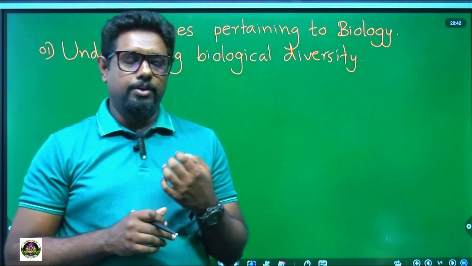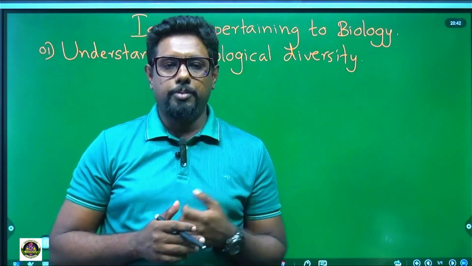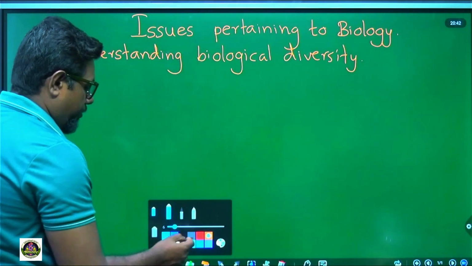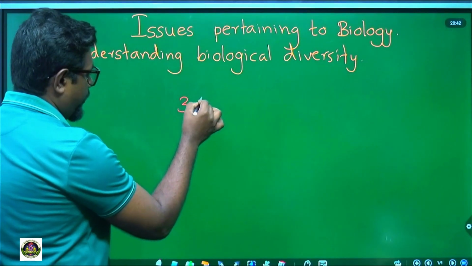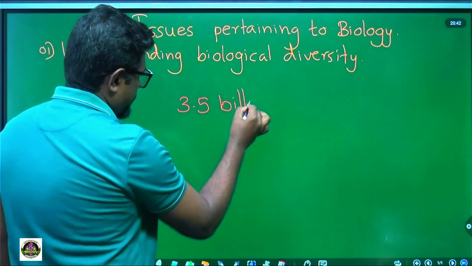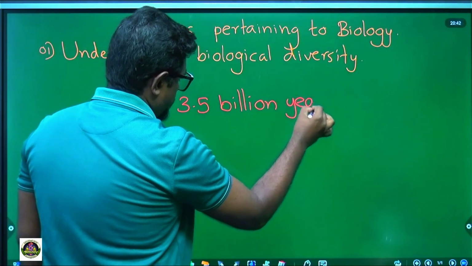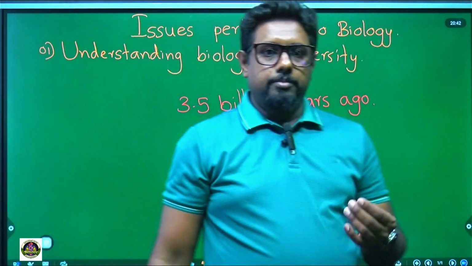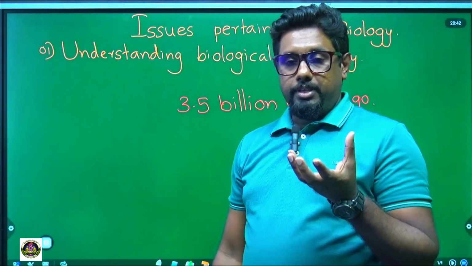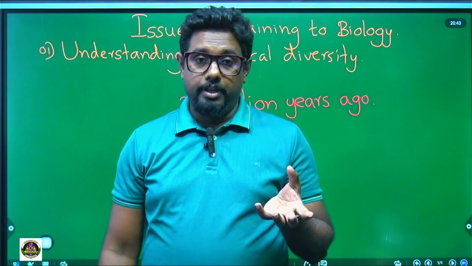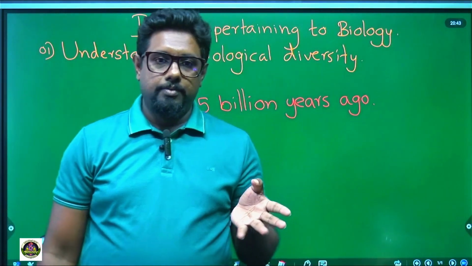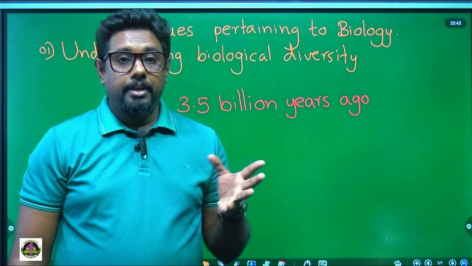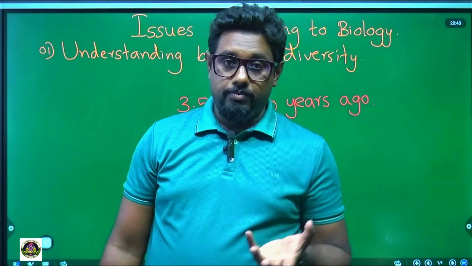According to your O/L knowledge, how many years ago? We say about 3.5 billion years ago. Our space was created 5 billion years ago. Then after 400 million years, what happened? Then our sun and solar system were created.